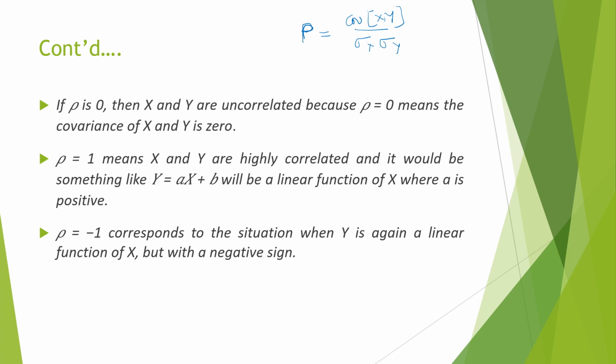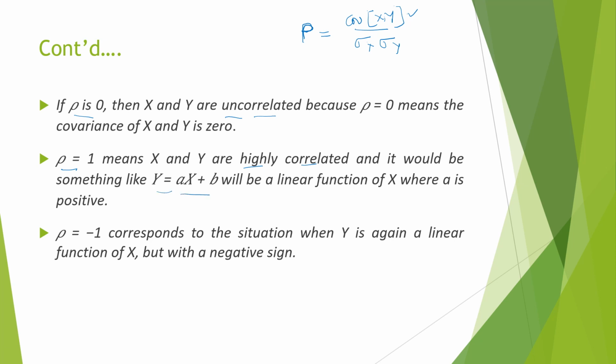Now if rho is equal to 0, then this covariance xy becomes 0. If covariance xy becomes 0, then we know that x and y are uncorrelated. That means the correlation coefficient tells us whether two random variables are correlated or uncorrelated. If rho is equal to 1, it means x and y are highly correlated. It means y is equal to ax plus b.